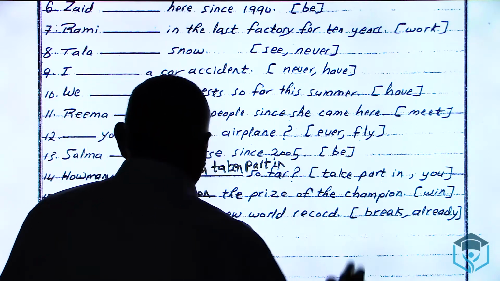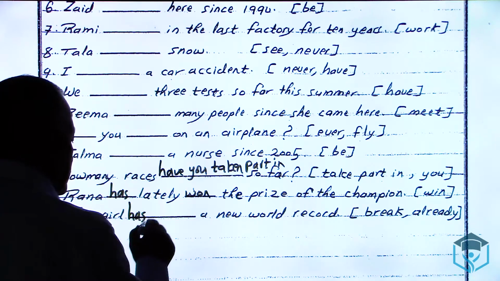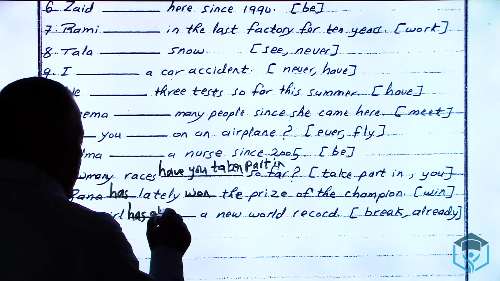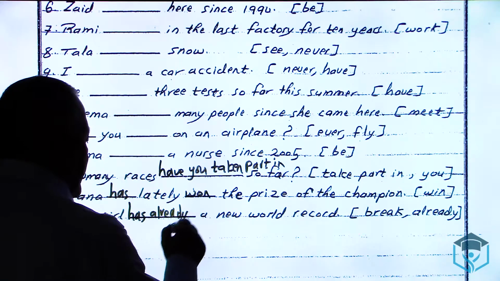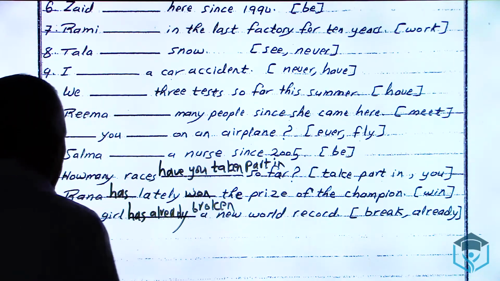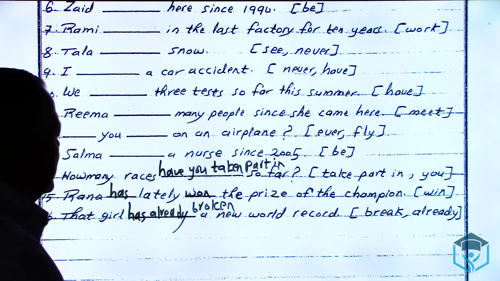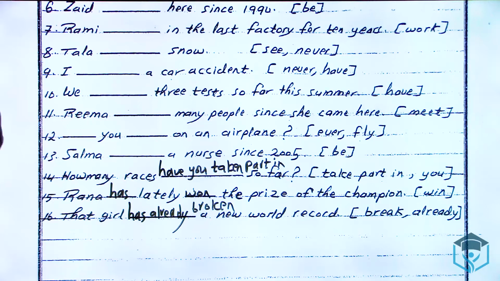And the word break. That girl has already, and verb 3 of break is broken. That girl has already broken a new world record. These are, dear students, 16 sentences about the present perfect simple. I'm sure that you have got it.